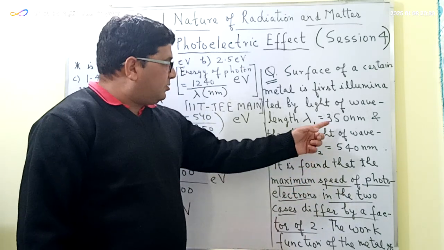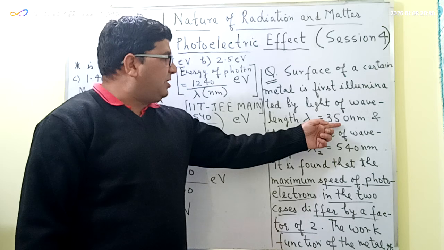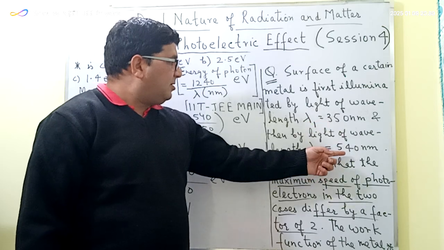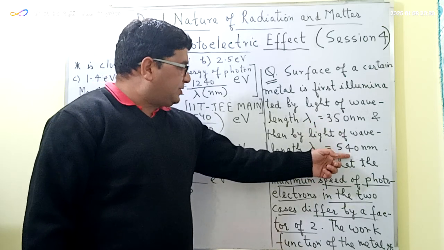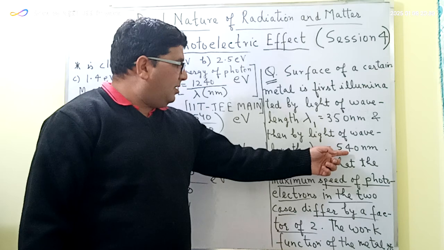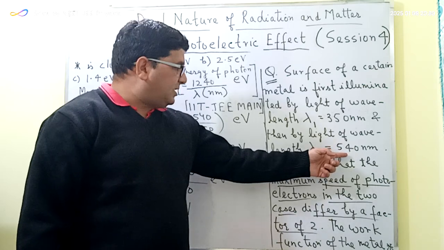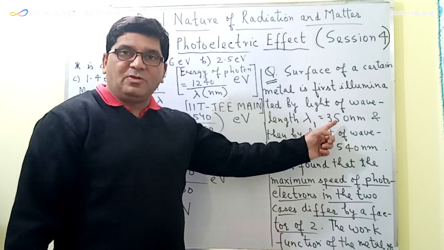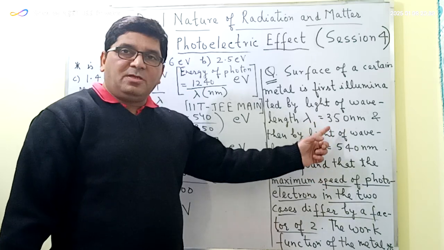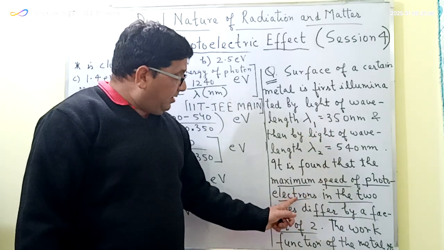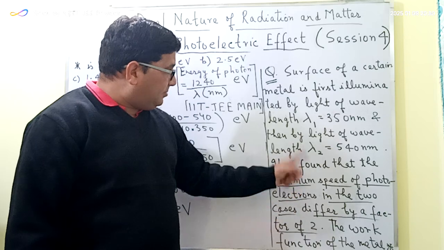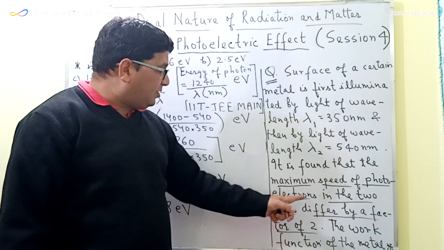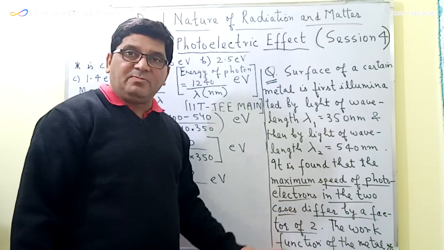सो क्योंकि वेवलेंथ फर्स्ट केस में 350 नैनोमीटर है, which is less than the wavelength in the second case, that is in the second case it is 540 nanometers. So the velocity of the photoelectrons will be more in the first case. And now here the second statement in this question is that the maximum speed of photoelectrons in the two cases are differing by a factor of 2.